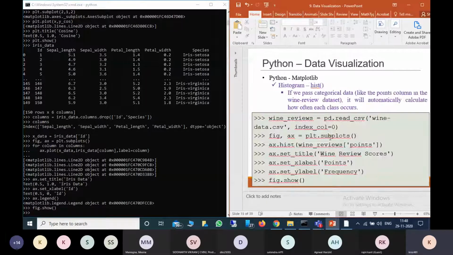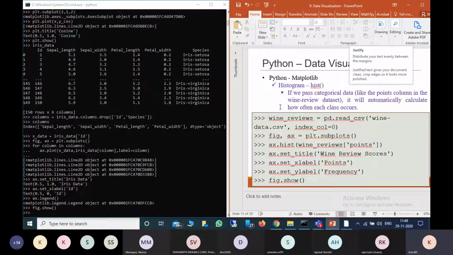Okay. Now I'm going to explain histogram. For this, I am using the function called hist. For example, if I pass the category data like score, it will automatically calculate your scores. Then it will provide each class, what the values are, and how many people are there like that. So here we are doing a histogram.